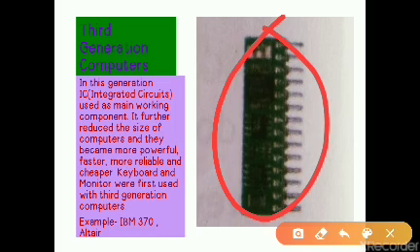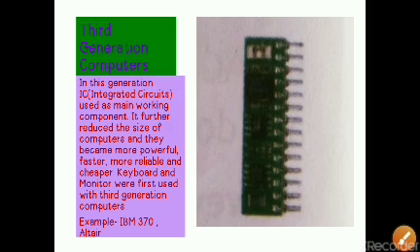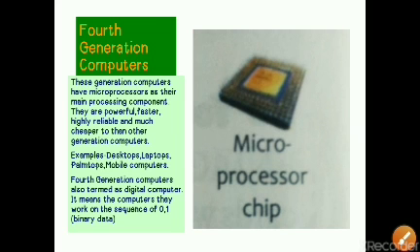From that metal, integrated circuits are made. Now next is fourth generation computers. These generation computers have a microprocessor as their main processing component. They are more powerful, faster, highly reliable and much cheaper than other generation computers. They use the microprocessor chip, which is like a CPU.